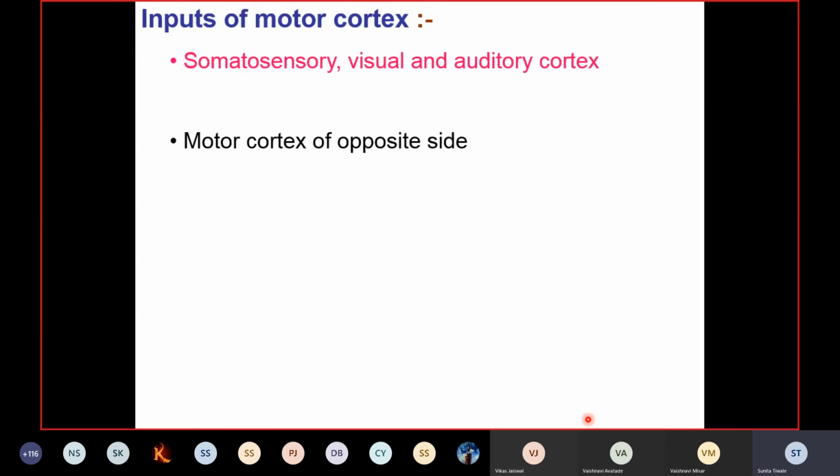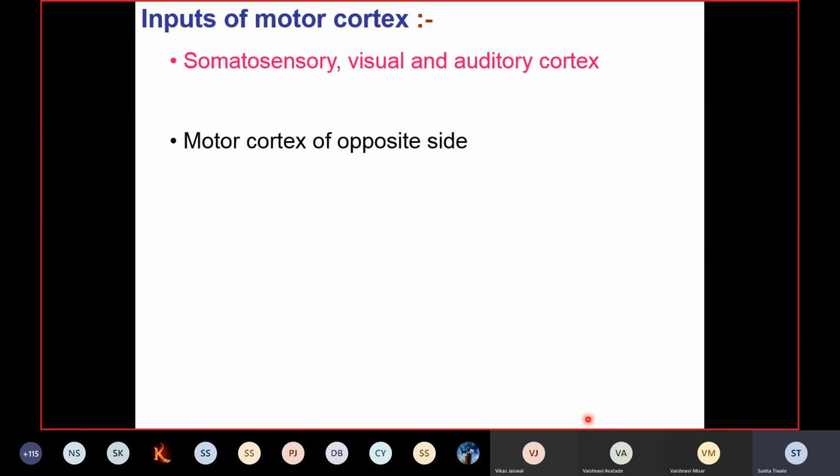Then again, inputs are coming from the motor cortex of the opposite side. So you'll find that the motor cortex of the opposite side also sends information to this cerebral cortex, which is going to produce that particular movement. So the supportive movements from the other side of the body, that information is given to that motor cortex. So both the motor cortices will work together.